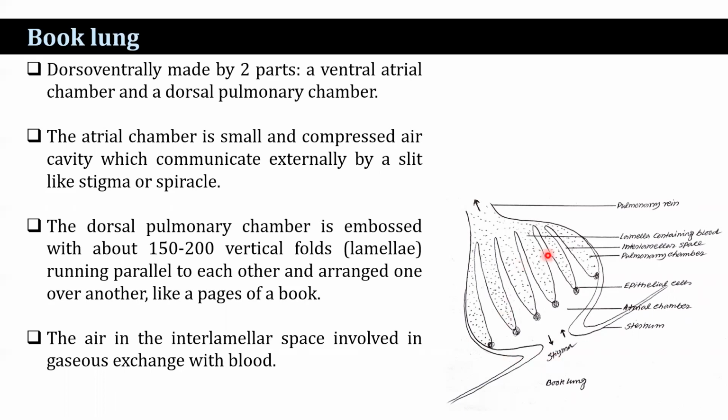The dorsal pulmonary chamber is embossed with about 150 to 200 vertical folds known as lamellae. They are parallel to each other and arranged one over another just like the pages of a book, and the air in the interlamellar space is involved in gaseous exchange.